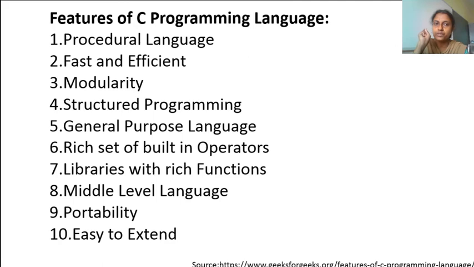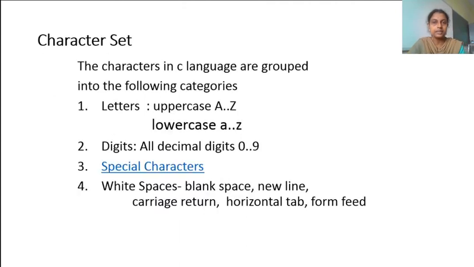So in today's session we finished two concepts. One was the history of C, then the features of C. Third thing is, we are going to start with the programming language. As I told, to know a programming language, we should know certain terminologies. The first term which we are going to study is the C character set. Character set means when I write a C program, what are the possible characters or options available? That I call the C character set.